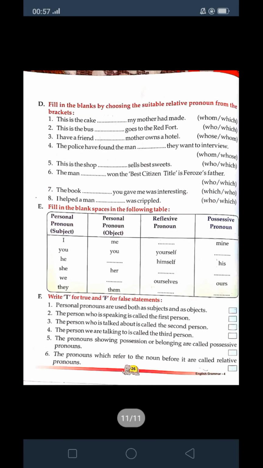And in the same way, you have to fill exercise D and E. In exercise D, what you have to do is fill in the blanks by choosing the suitable relative pronouns from the brackets. Two pronouns are given. This is the cake dash my mother had made. Whom or which? You have to fill only one. Do this as homework.